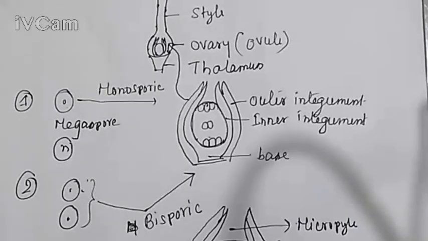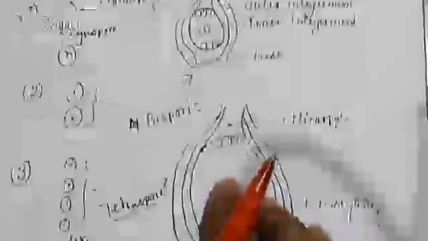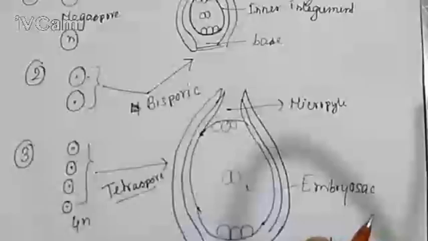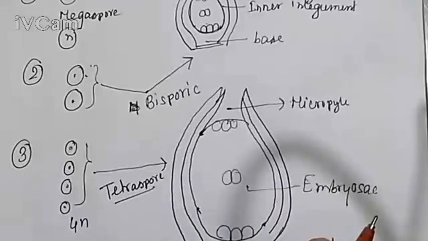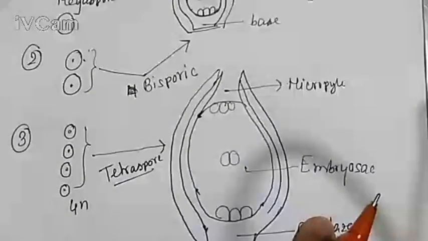But in the next picture, number 2, you can observe two megaspores participating. So this is the bisporic type of embryo sac development. And in the last picture, I repeat, four megaspores form a single ovule. So this is called the tetrasporic type of embryo sac development.